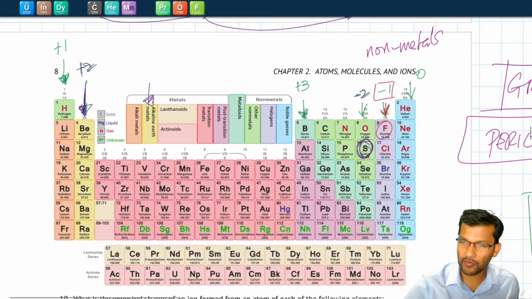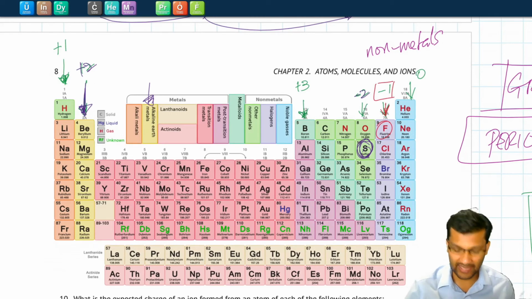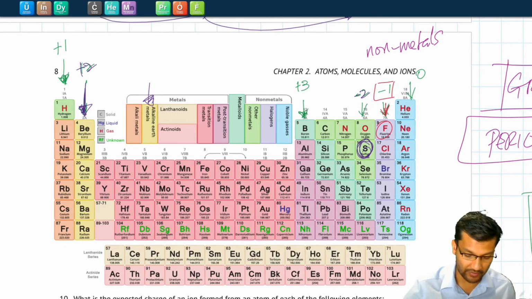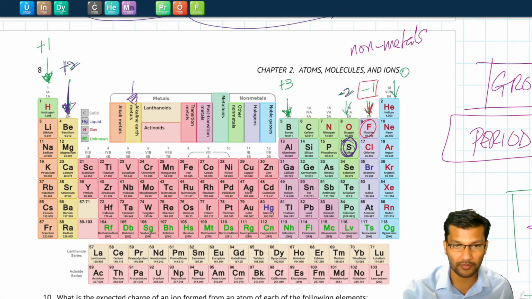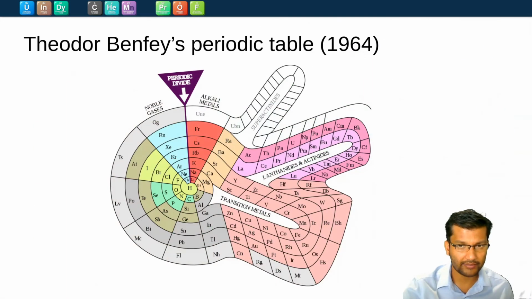Now, there are multiple ways that we can go about designing a periodic table such that it makes sense. This is just one way where we put it into rows and columns and make sure all the ones that are repeating are in the same column. But people have come up with very different strategies. For example, take a look at this periodic table right here. We can see that, for example, all the noble gases are in the same sort of region. If you can follow my mouse right here. The alkali metals are in the same region.